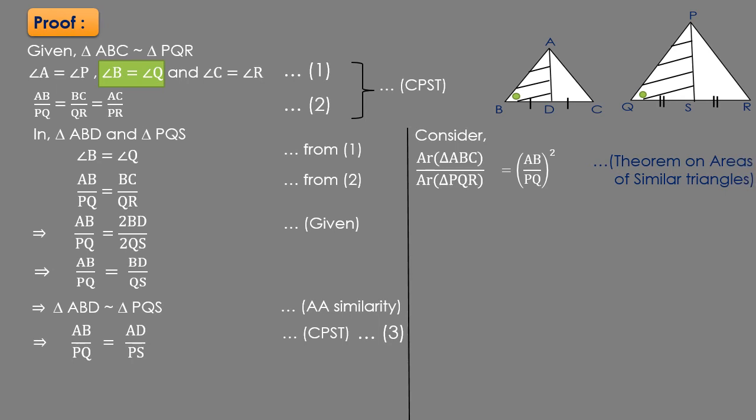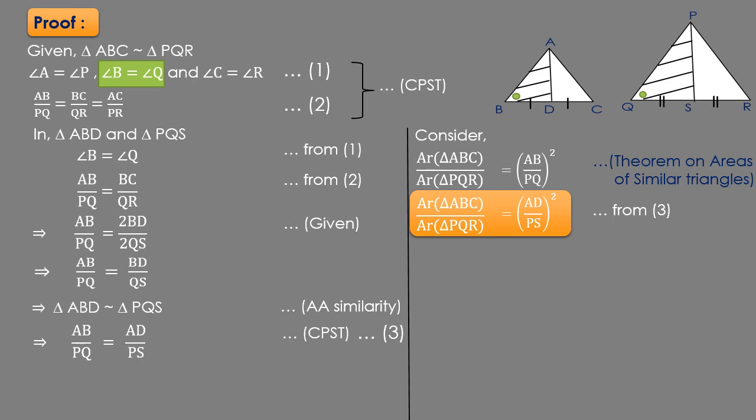Now AB upon PQ is equal to AD upon PS. So let us replace AB upon PQ by AD upon PS. So that can be written as AD upon PS whole square. This we can write from equation number 3. So here we can say that the ratio of areas of two similar triangles is equal to the square of the ratio of their corresponding medians.